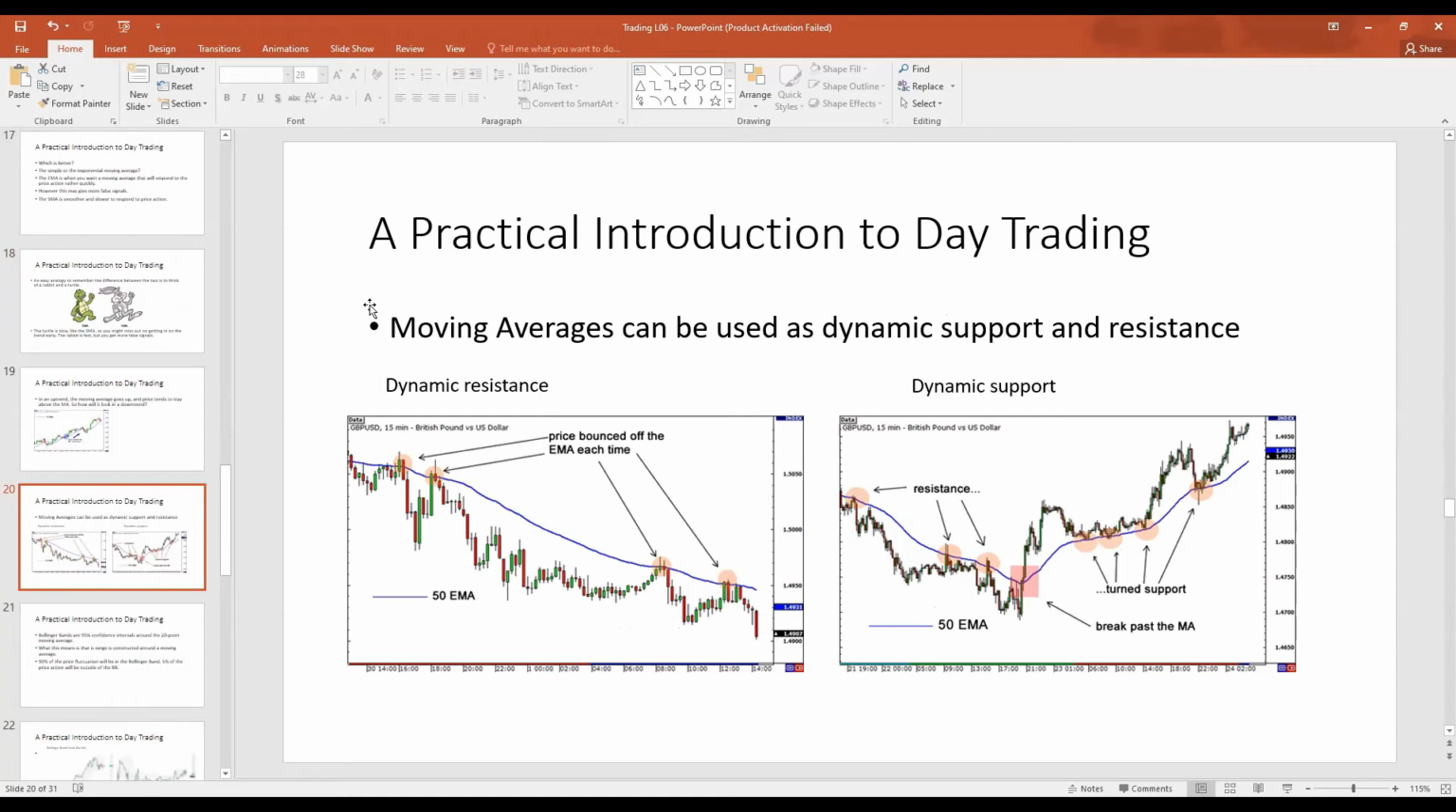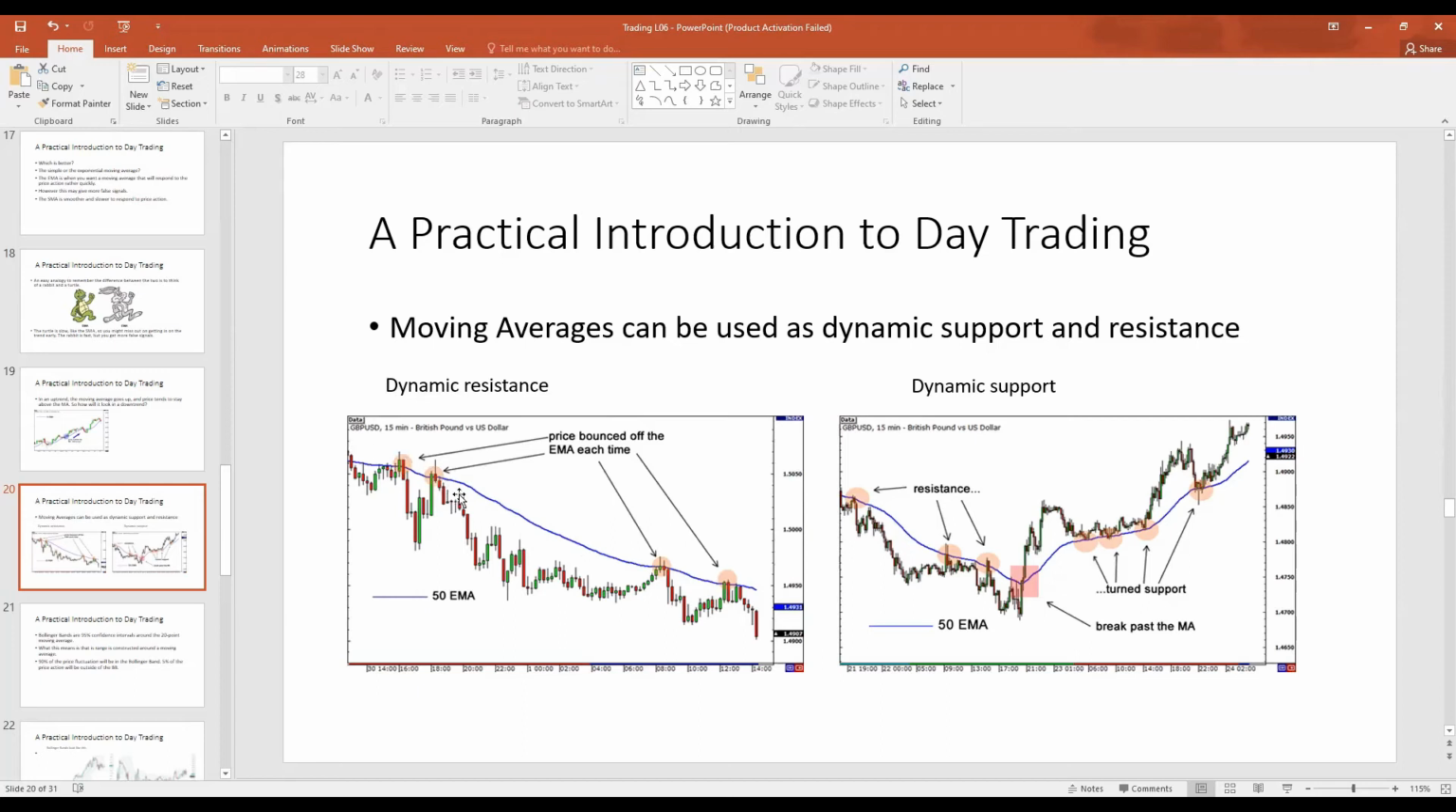Moving averages are very useful. They can be used to indicate areas of dynamic support and dynamic resistance. Previously, when we drew trend lines, they were used to determine static support and static resistance, meaning that the support and resistance are drawn by a horizontal line and they stay the same. In contrast, dynamic resistance and dynamic support can change as the price of the asset changes.